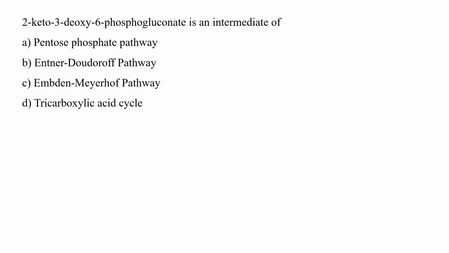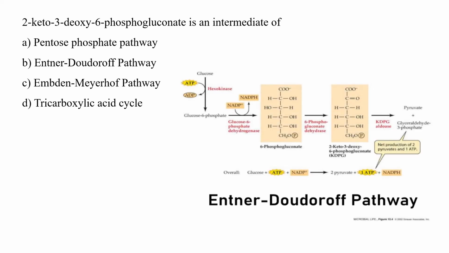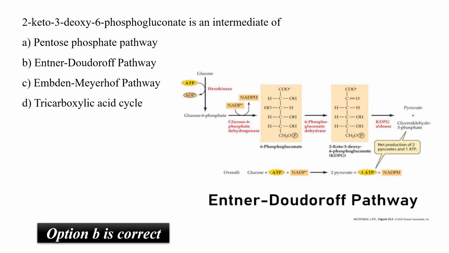2-keto 3-deoxy 6-phosphogluconate is an intermediate of pentose phosphate pathway, Entner-Doudoroff pathway, Embden-Meyerhof pathway, or TCA cycle. 2-keto 3-deoxy 6-phosphogluconate is an intermediate of Entner-Doudoroff pathway. So option B has to be the correct answer.